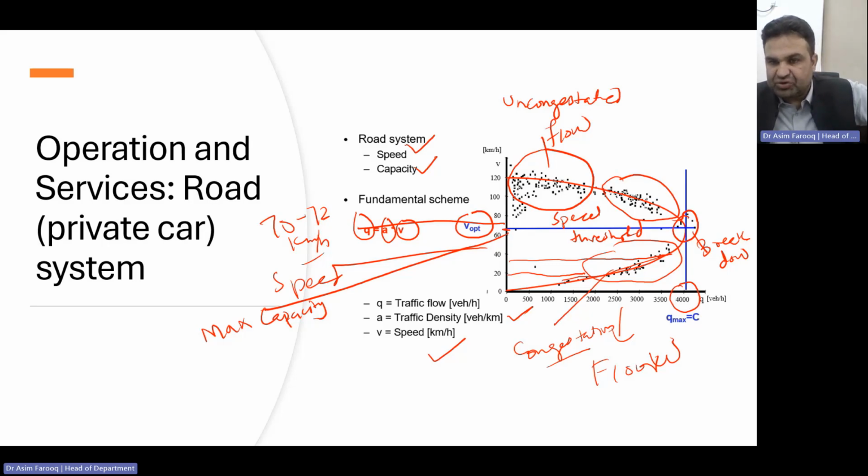which is related to the optimum traffic density according to the flow and velocity diagram, which exists between two different regimes, meaning it's possible to have two speeds at the same traffic flow, but this traffic flow is somewhere between uncongested and congested, which we call stable and unstable flow.